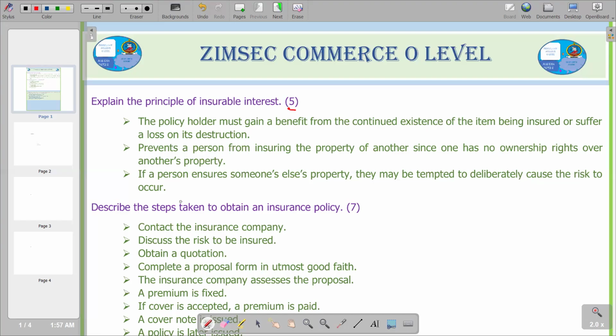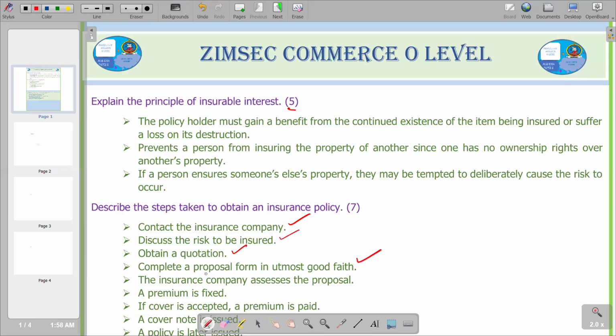The second part really asks us to describe the steps taken to obtain an insurance policy. These are the steps that have to be followed as you are applying for that insurance policy. First, you have to contact the insurance company. Then you have to discuss the risk to be insured, with the discussion taking place between the individual or business and the insurance company. After that, you have to obtain a quotation, in terms of how the payments are going to go about. The next step is to complete a proposal form in utmost good faith.